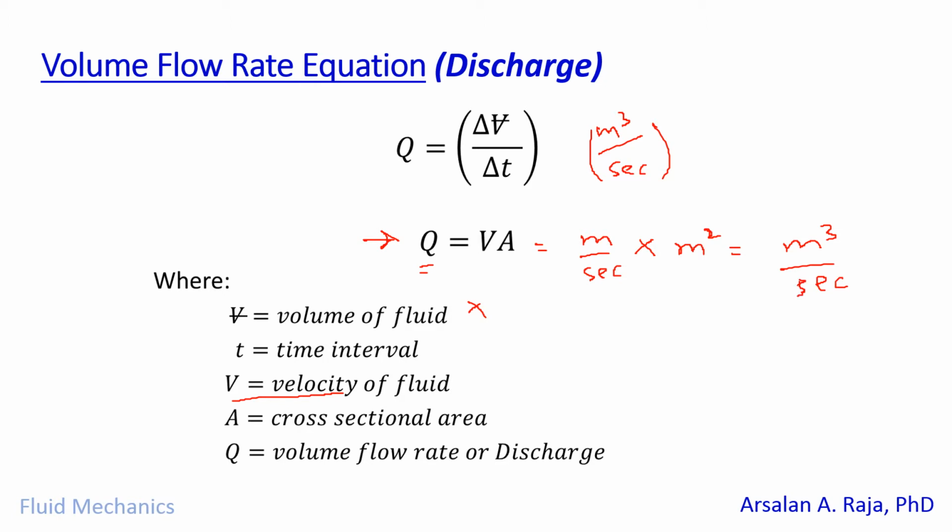So we can say either we should have the volume of the fluid and the time interval through which it is passing by, or we should have the velocity of the fluid and the cross-sectional area through which the fluid is passing. In either case, we can calculate the discharge of the fluid.